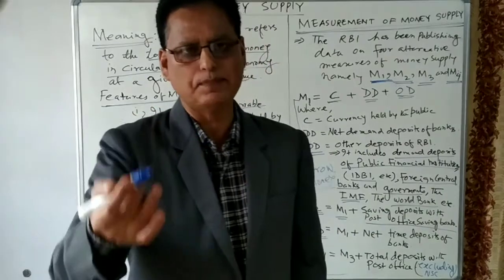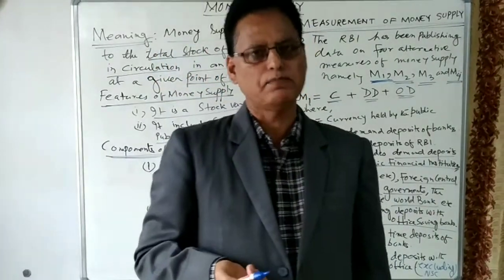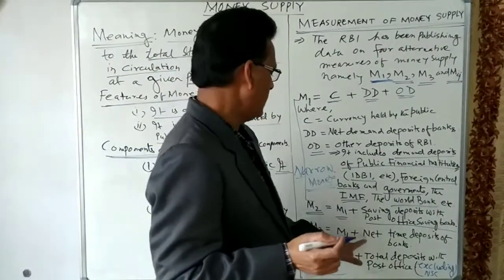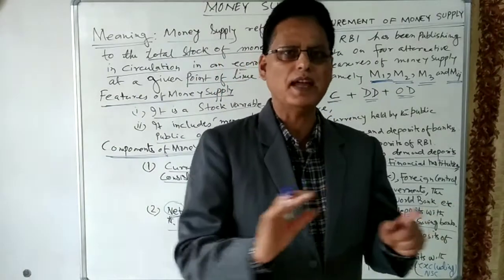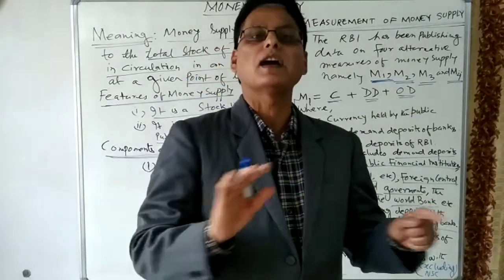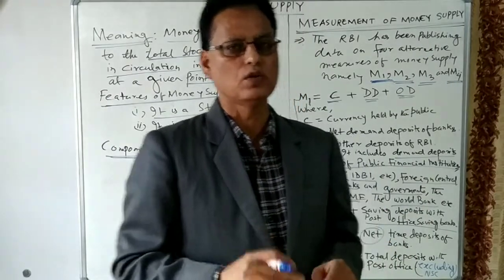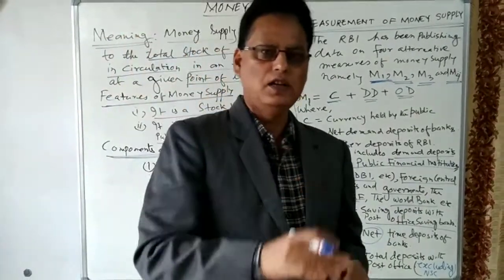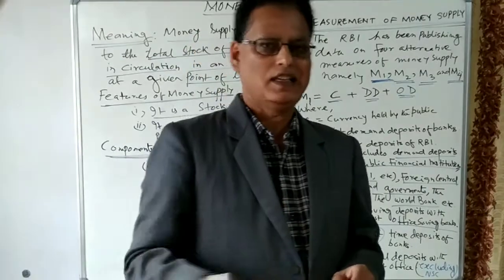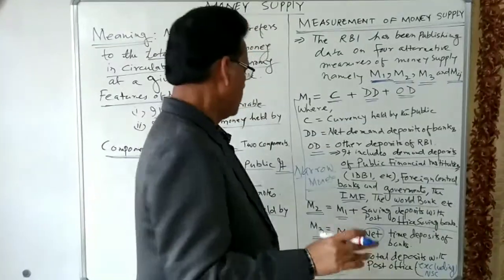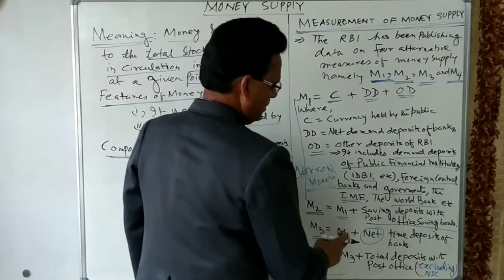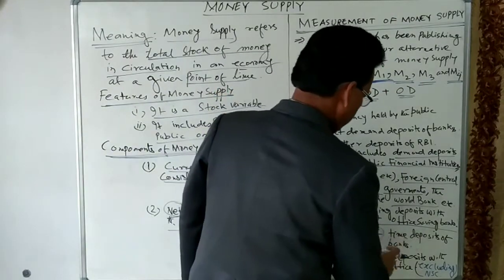So fixed deposits and even recurring deposits come. Wherever net is given, interbank time deposits are excluded. We only include the money deposited by the public either in fixed deposits or recurring deposits. So M3 is equal to M1 plus net time deposits of the public.